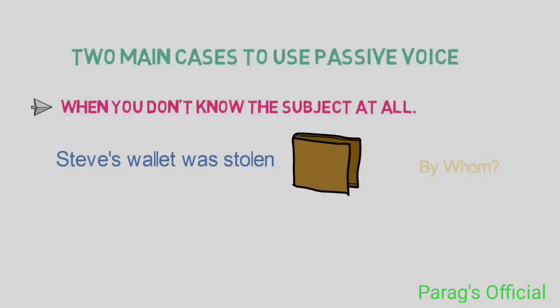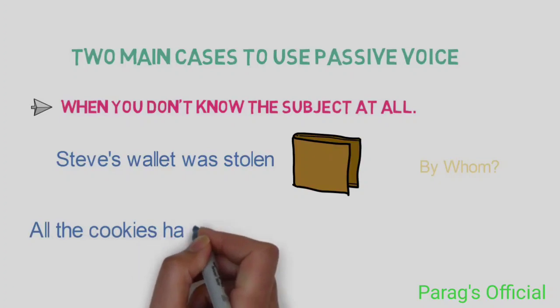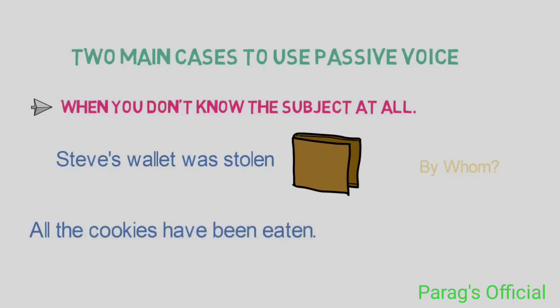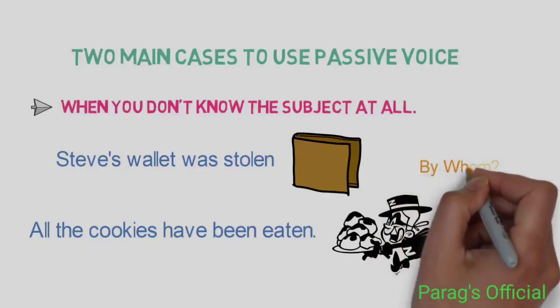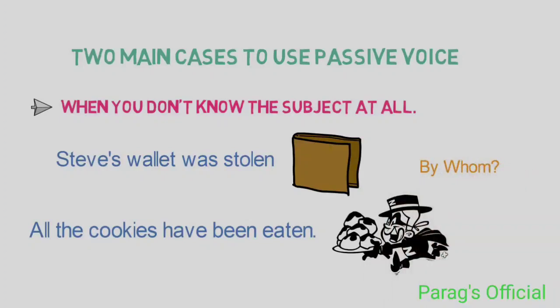Let's see another example. All the cookies have been eaten. Here also, we are not aware of the subject, that is, who ate the cookies. So you can use passive voice here.